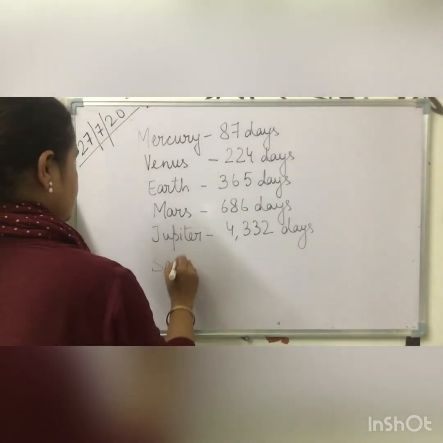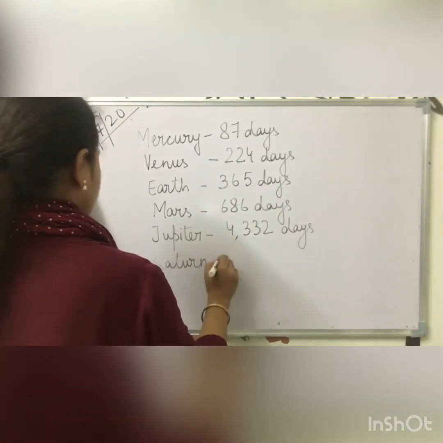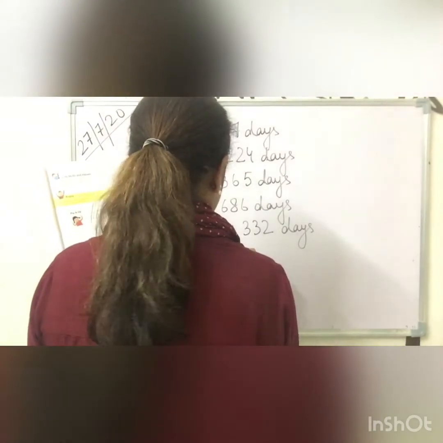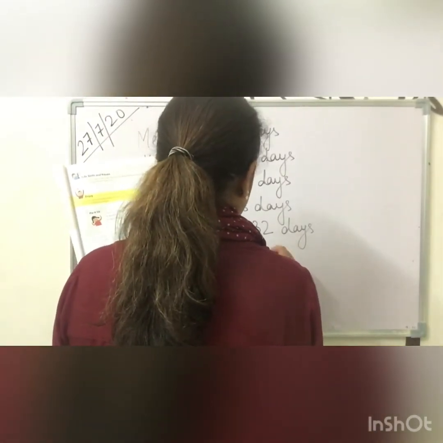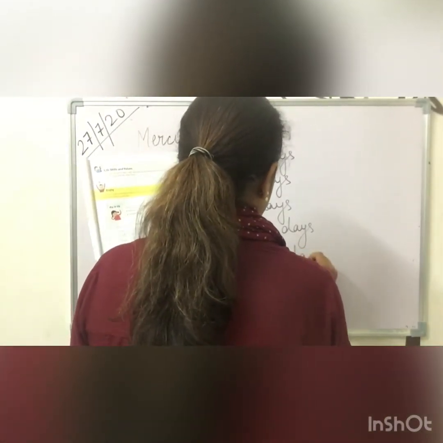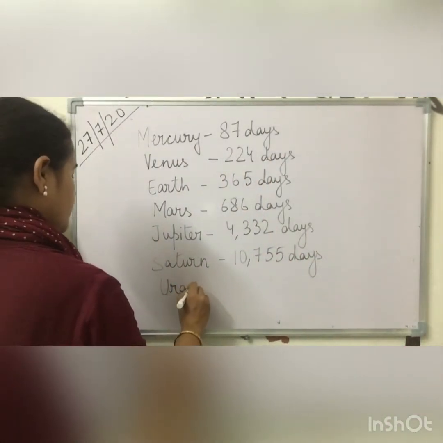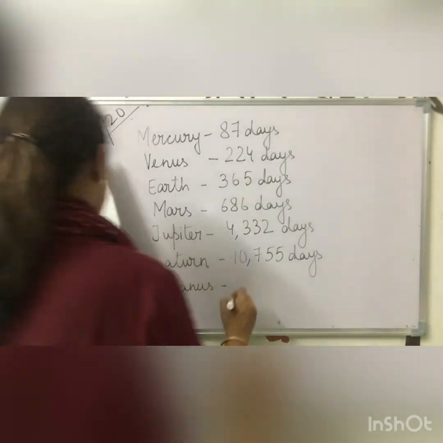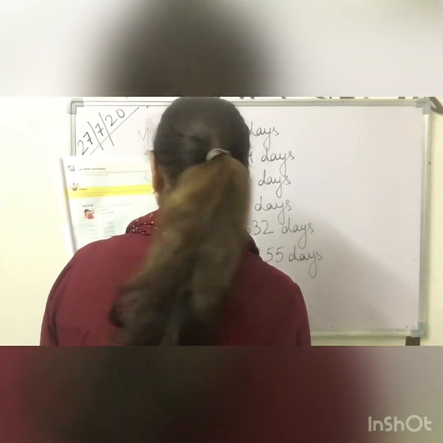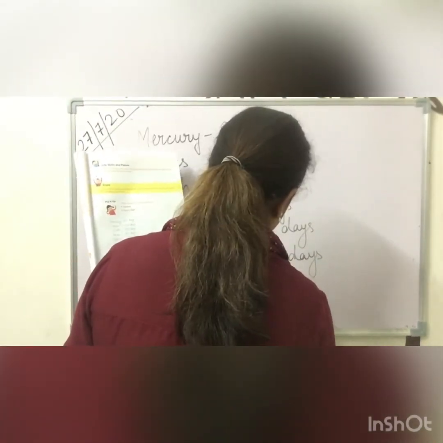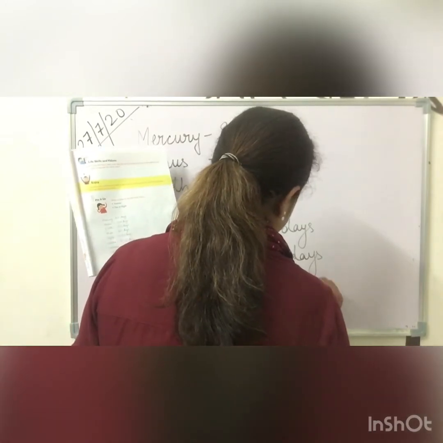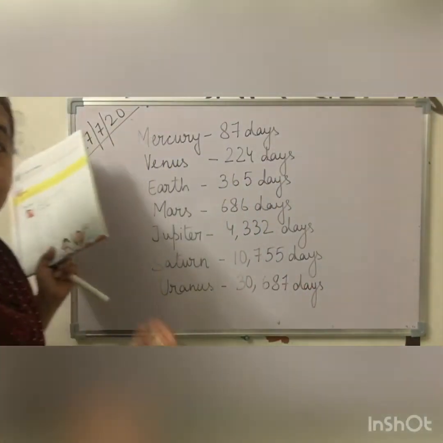Then comes Saturn, oh God, 10,755 days. Uranus, it is more, it is 30,687 days. You see, it is increasing.